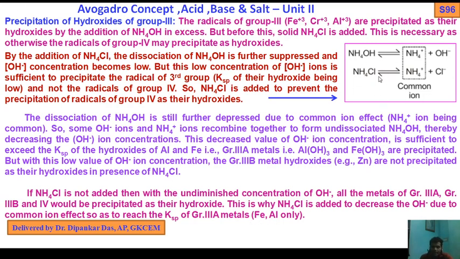If you do not add this ammonium chloride, then you get the precipitate of group 3a, 3b and 4. Okay, so if you add ammonium chloride, it suppresses the dissociation of ammonium hydroxide, and the low concentration of OH minus ions is sufficient to exceed the Ksp value of group 3. So you get the metal hydroxides, aluminium hydroxide and ferric hydroxide.